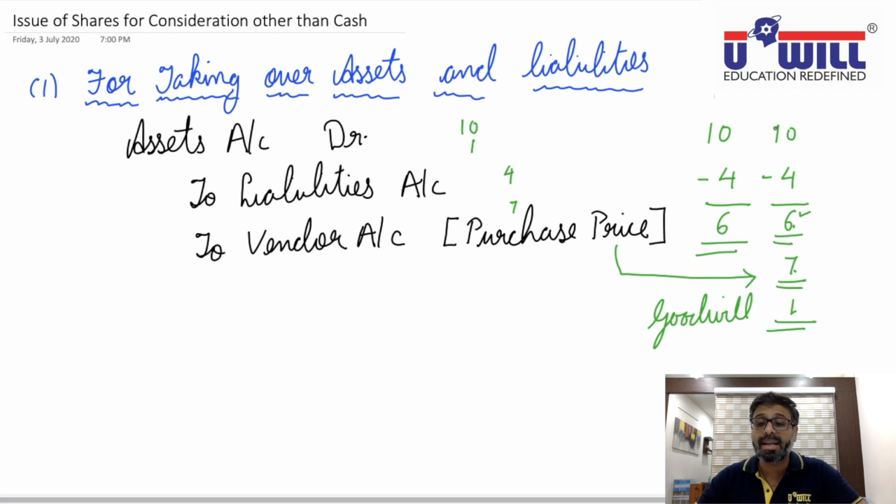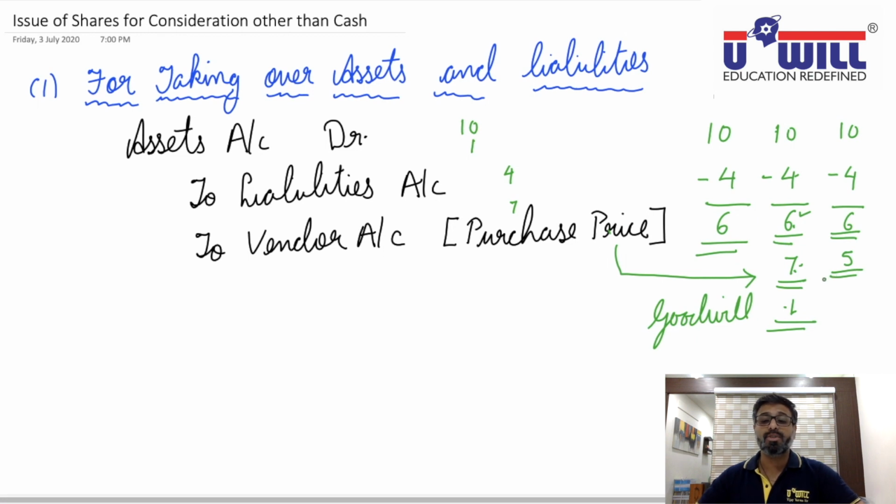I repeat, assets debit 10 lakhs. Further you will debit goodwill of 1 lakh, liabilities you will credit 4 lakhs, and vendor account will be credited with the purchase price of 7 lakhs. So goodwill will come. Now the last situation: you acquire assets of 10 lakhs, liabilities of 4 lakhs, you are supposed to pay 6 lakhs, but you pay 5 lakhs.